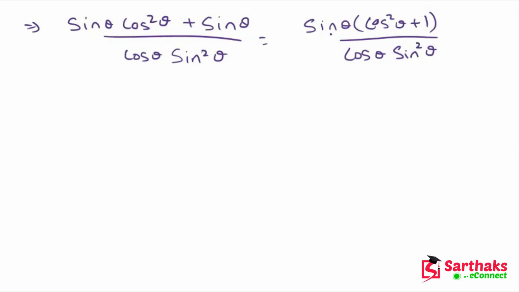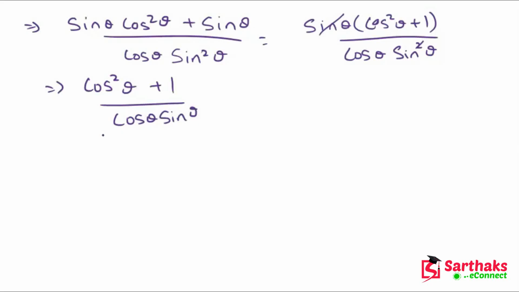Now from this sin theta and this sin theta will be cancelled one time, and we have cos square theta plus 1 divided by cos theta sin theta.